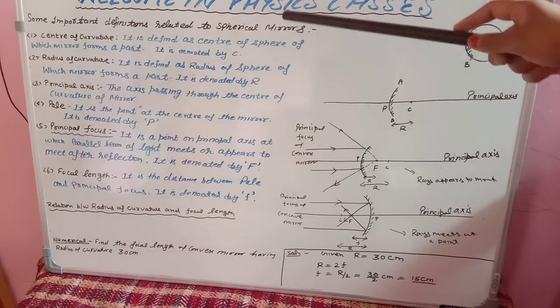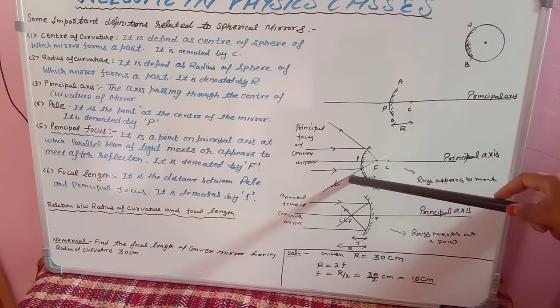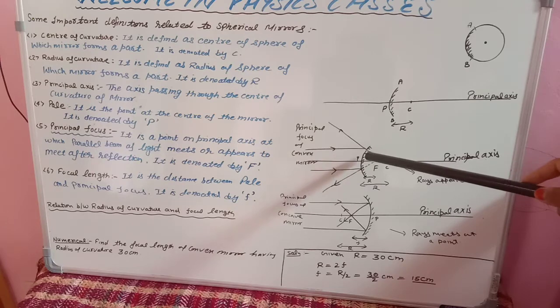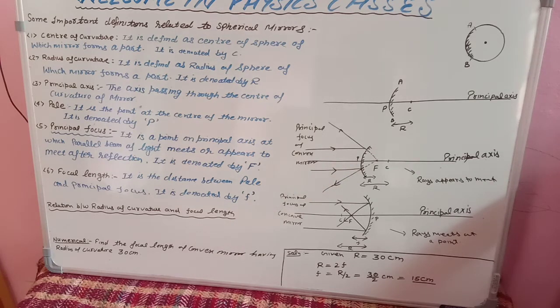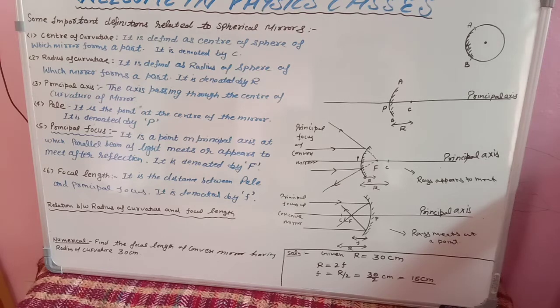One is going in upward direction, second is going in downward direction. So they will not meet at a point. But to make them meet at a point, I am just producing them in back direction, as you do in construction work in mathematics. Okay, so dot dot dot means it is not the real ray, but we are just producing it in backward direction.